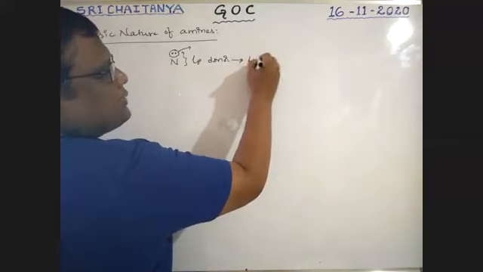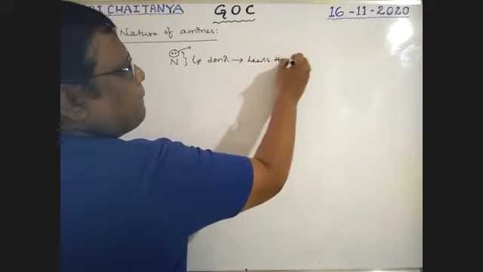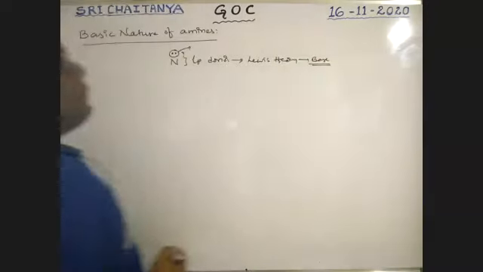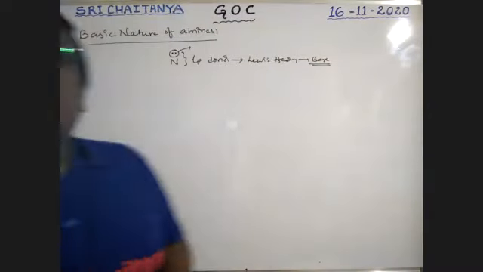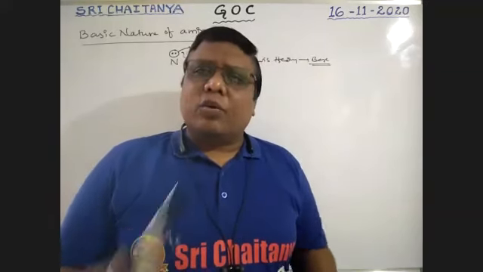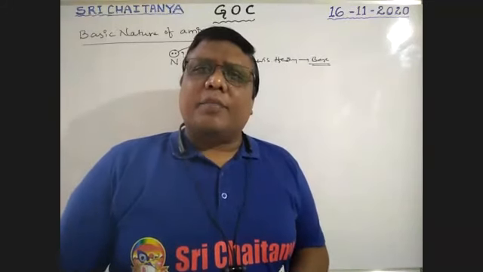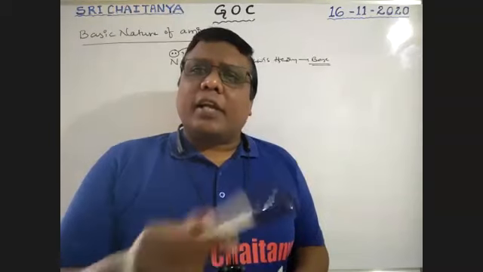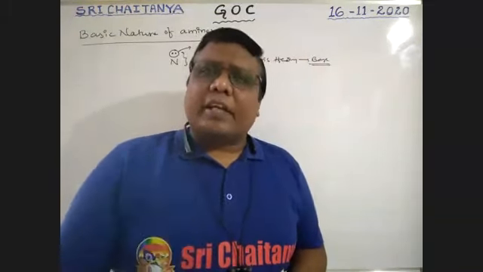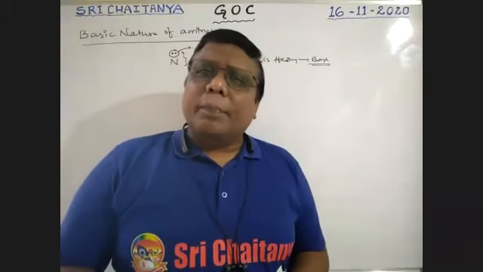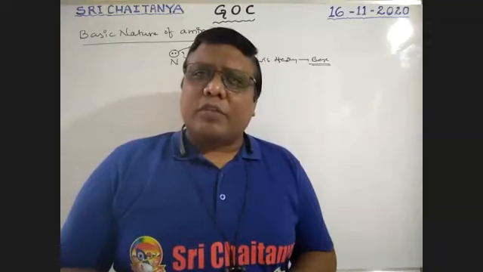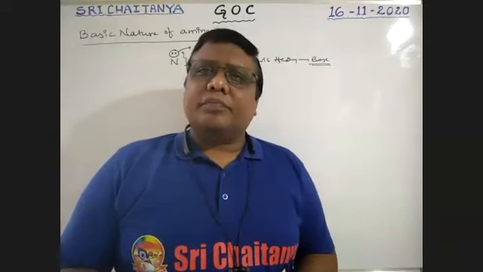According to Lewis theory, an electron pair donor is a base. Nitrogen has that electron pair, boys. That's why it can donate. Therefore, in organic chemistry, nitrogen containing compounds are generally basic in nature. In most cases nitrogen compounds are basic. Among nitrogen compounds, the most important class of compounds is amines.